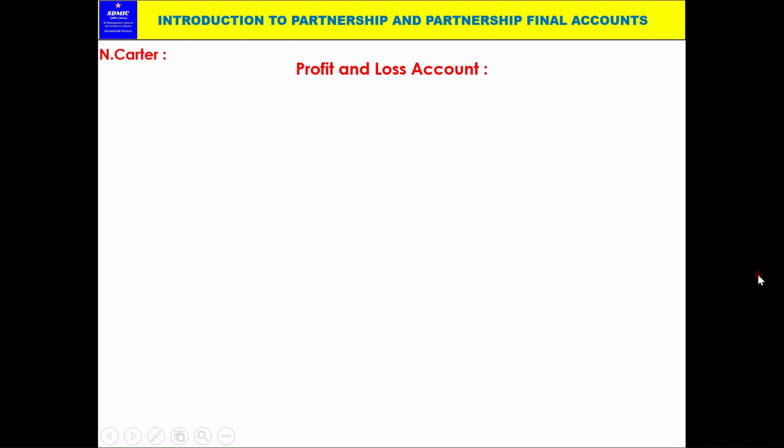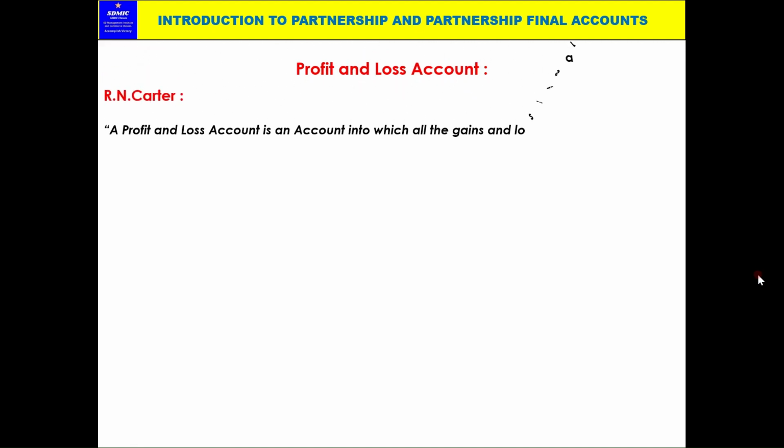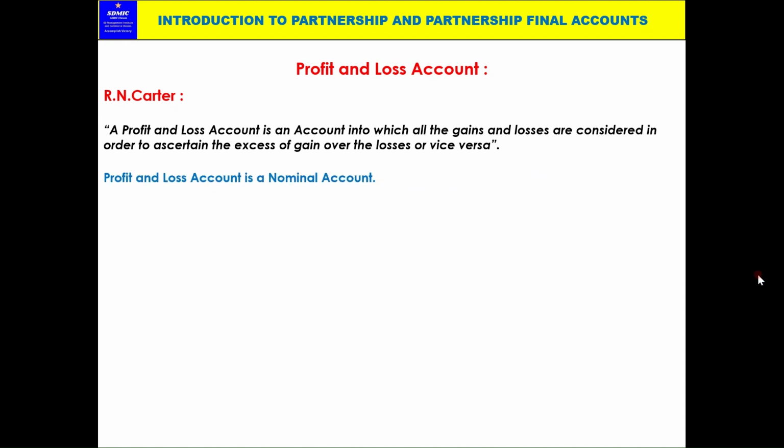Profit and loss account. As per R.N. Carter, a profit and loss account is an account into which all the gains and losses are considered in order to ascertain the excess of gain over the losses, or vice versa. Some points we discussed in the trading account will come here too, except that those were direct expenditure and direct income, whereas here all are indirect income and indirect expenditure.